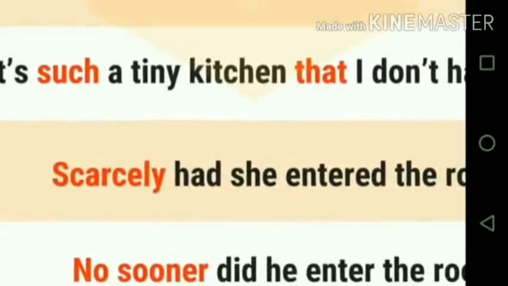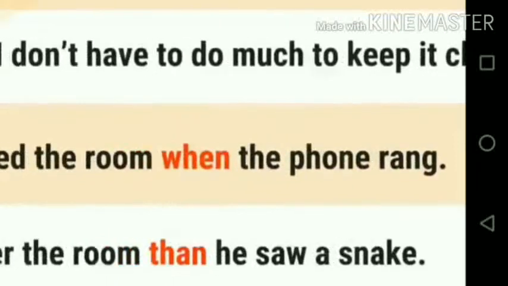Okay, not only but also means both. I not only speak Telugu, I also speak English. Such that: it is such a tiny kitchen that I don't have to do much to keep it clean.